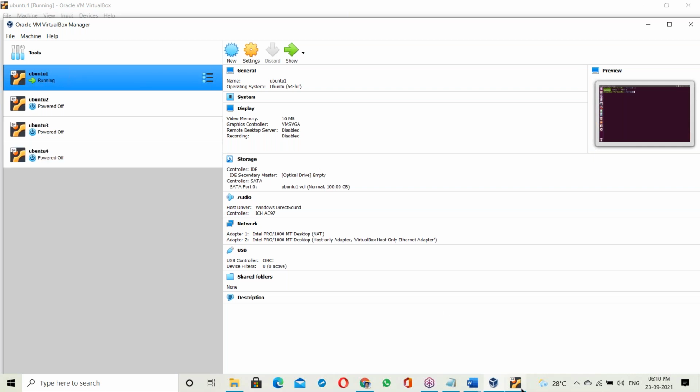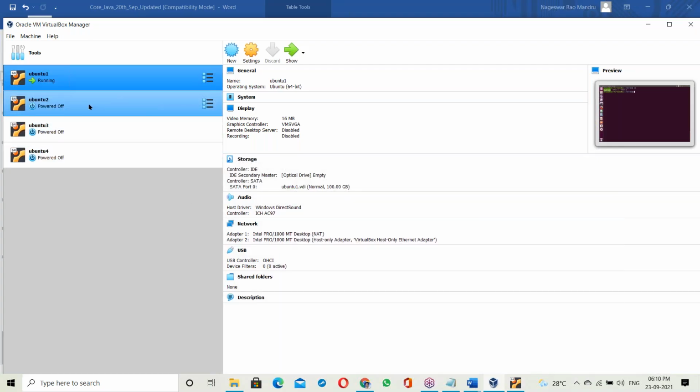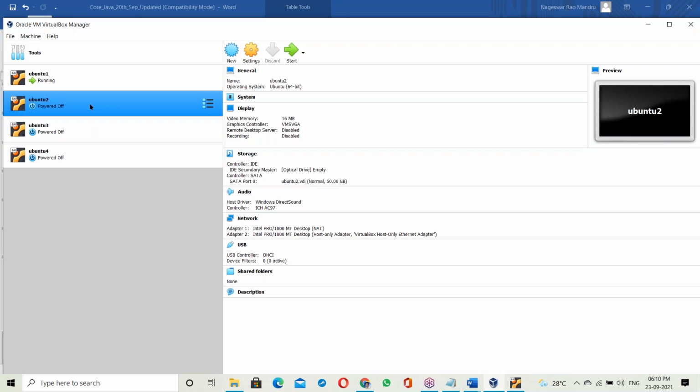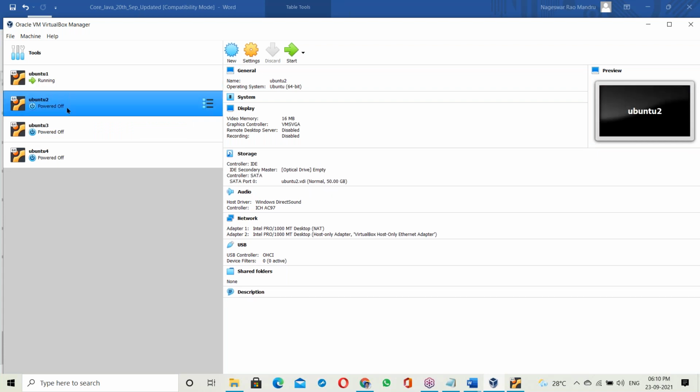The same project exe file can move to a similar kind of platform, not a different operating system. The exe file prepared on one Ubuntu will run on another Ubuntu OS, because it is a similar platform. If you run the same exe file on Windows, it fails. Windows fails, Linux fails. But on a similar platform, there is no problem, no issue.